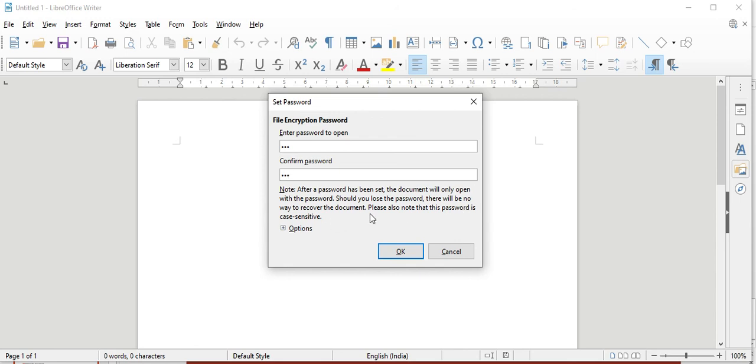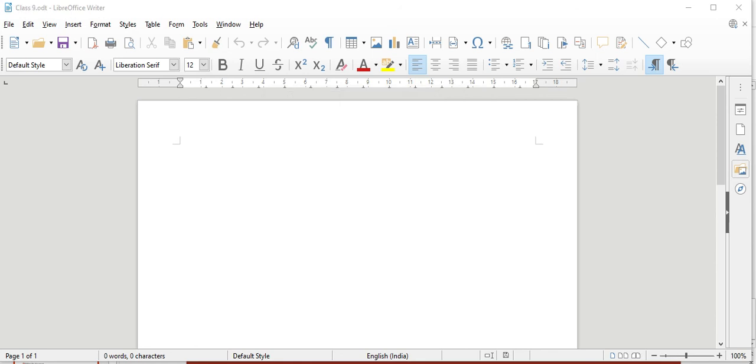Please also note that this password is case sensitive. If you save the document with a password, you can open it only with the password. If you lose the password, you cannot open that document and you will lose it. So be careful with that and click on OK. The document will get saved.